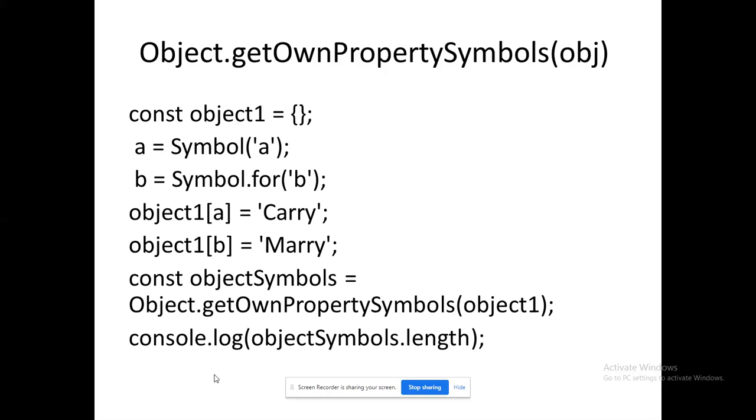And next, Object.getOwnPropertySymbols. Okay, getOwnPropertySymbols. So const object1, I have created an object. Here, how many properties are using our object, that can be identified very easily. See, it could be like data analytics, right?